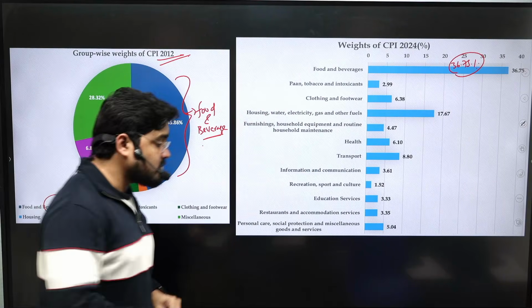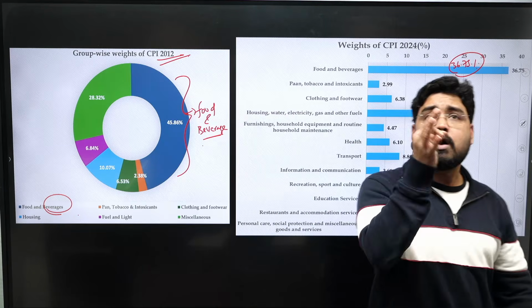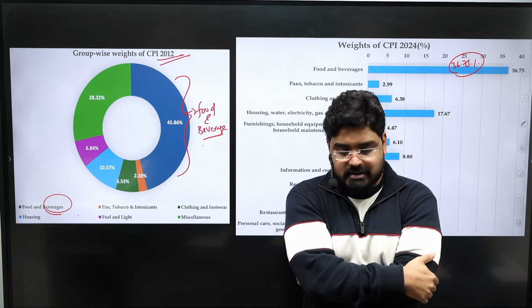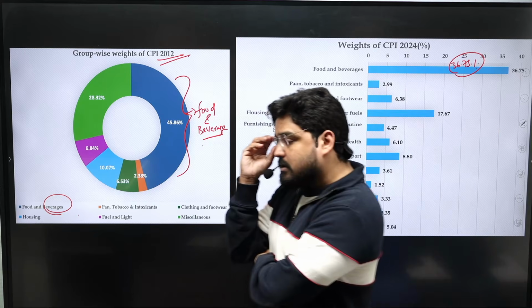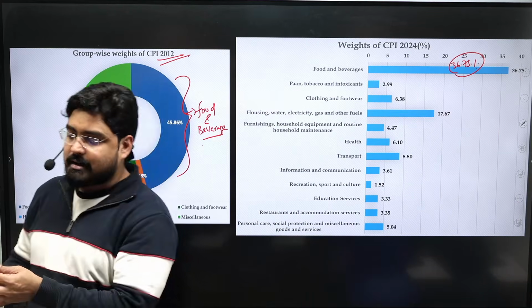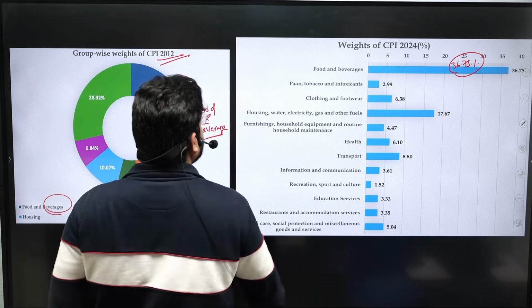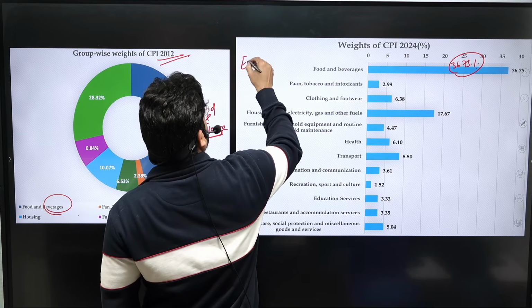Now the question is why? What are the reasons for this decline? Why was the share of the food and beverage section reduced? There are multiple reasons. One important reason is Engel's law.